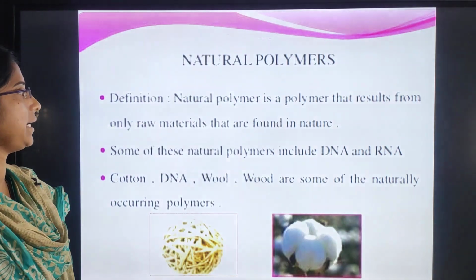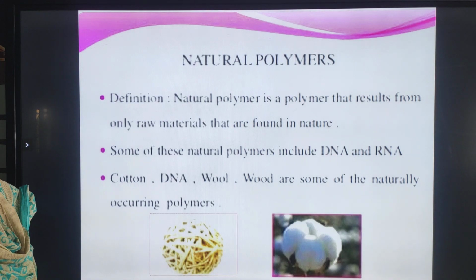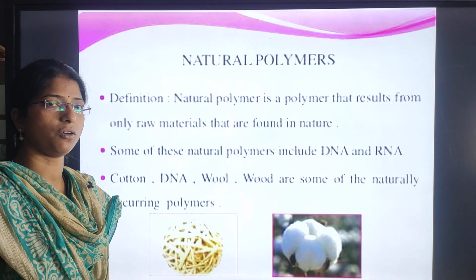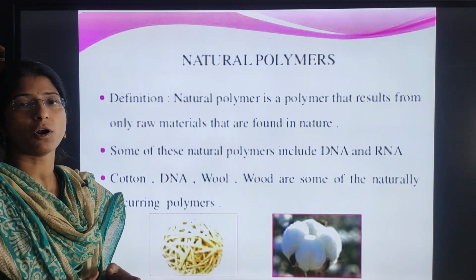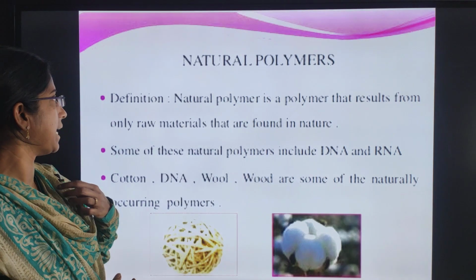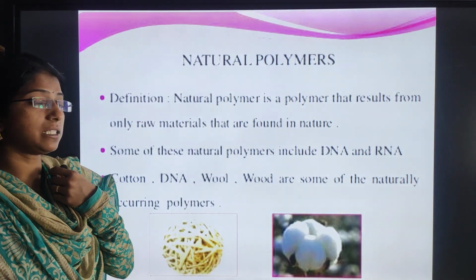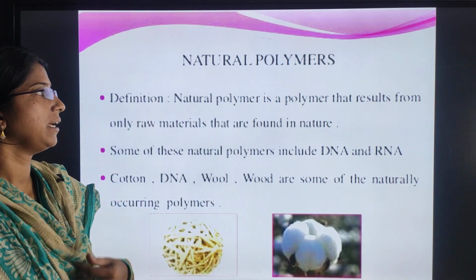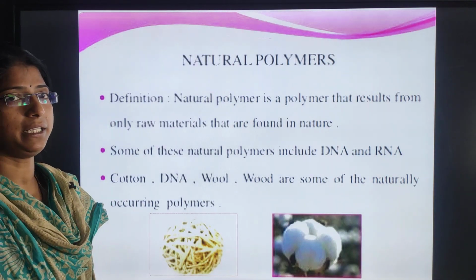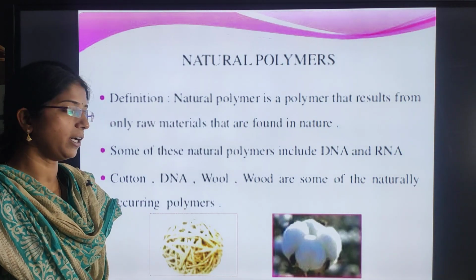Natural polymers we can define as polymers that result only from raw materials that are found in nature. The product we get from the raw material found in nature, we call a natural polymer. Is it clear? It will come from the raw material of nature.